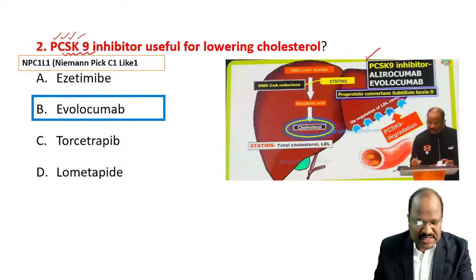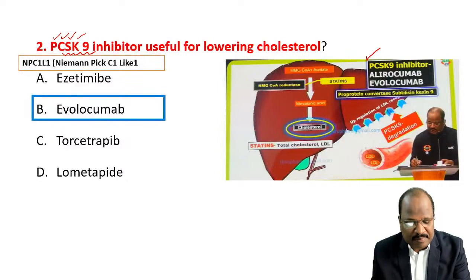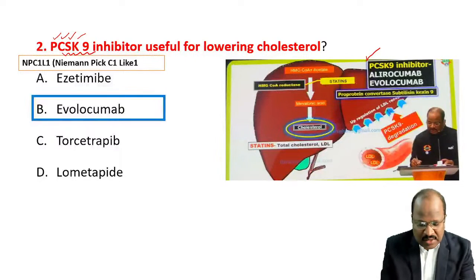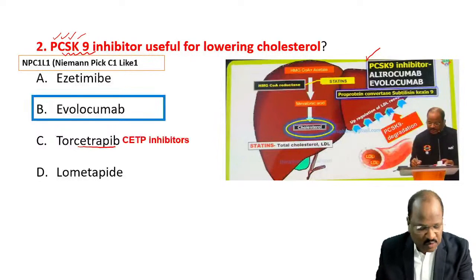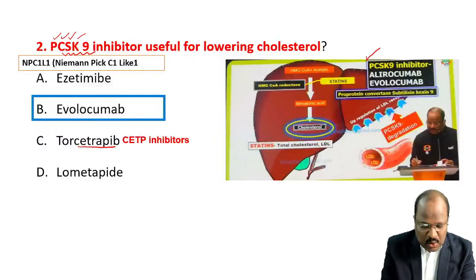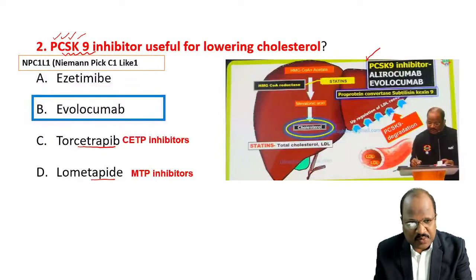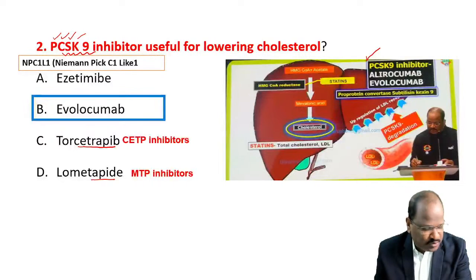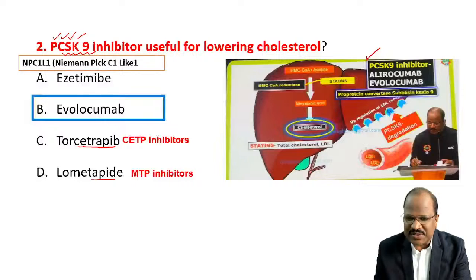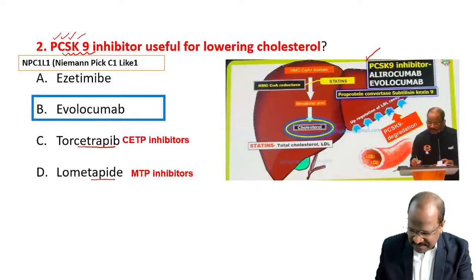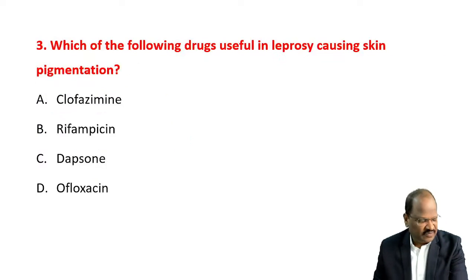Ezetimibe, we know, is a Niemann-Pick C1-Like 1 transporter blocker, that is a cholesterol absorption inhibitor. Torcetrapib is a cholesterol ester transfer protein blocker, and lomitapide is a microsomal triglyceride transfer protein blocker. So the answer is option B, evolocumab. Two straight questions, full marks. Fantastic. Coming to the third question.